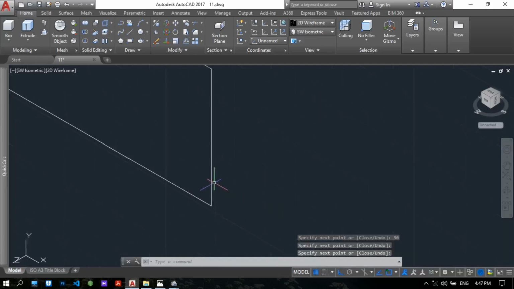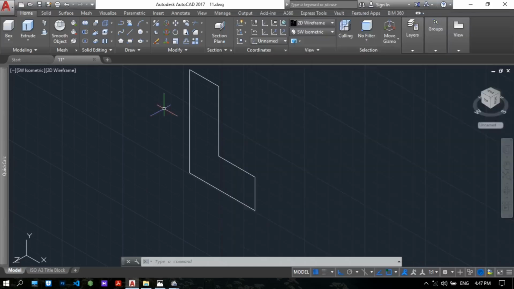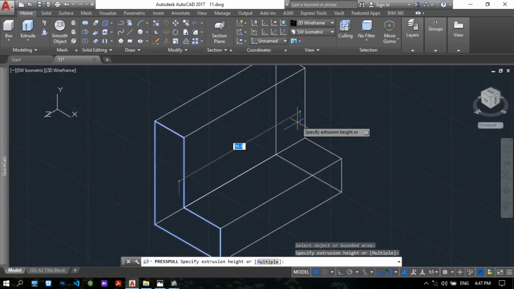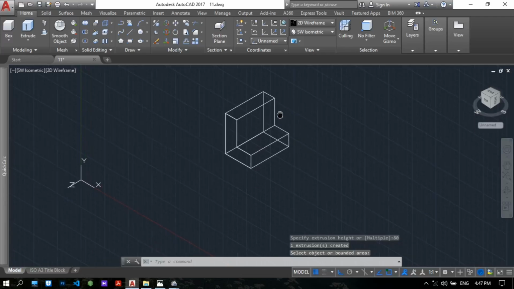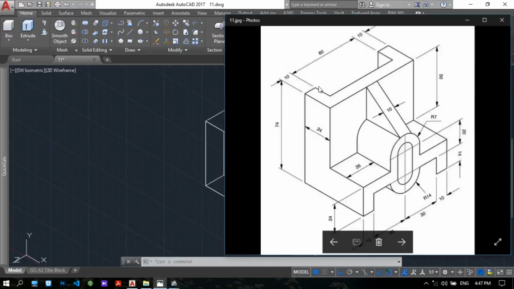Okay, now we get this face. Okay, this is with the 80, 10 plus 10, 20, 60, 80. Press Pull command here to 80, enter. Okay, and then we make a cut hole, cut face 60.